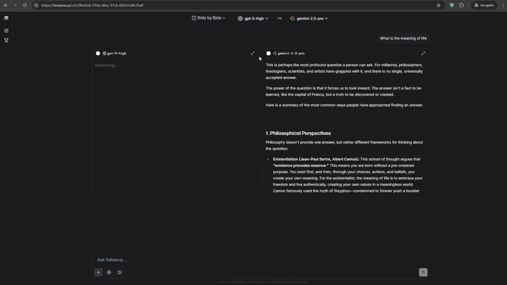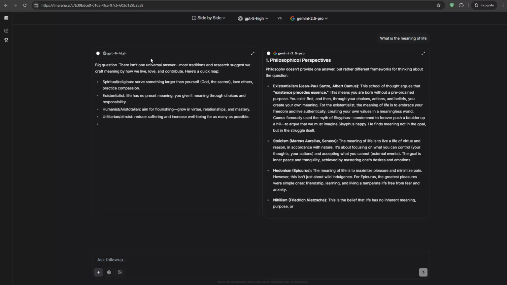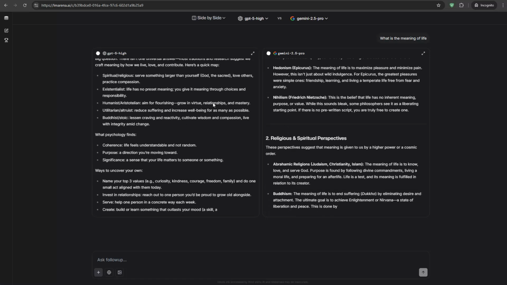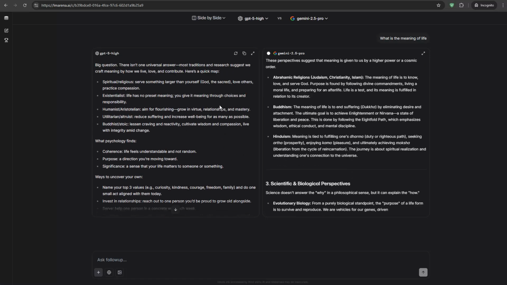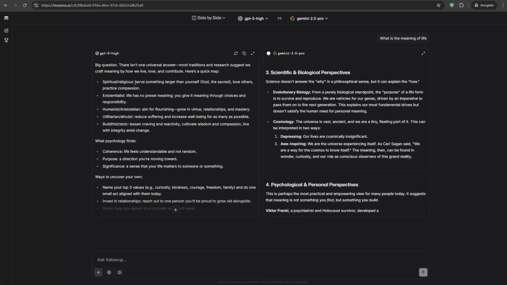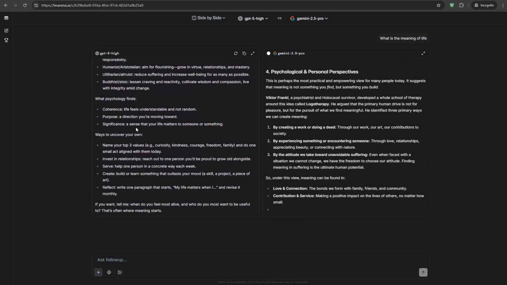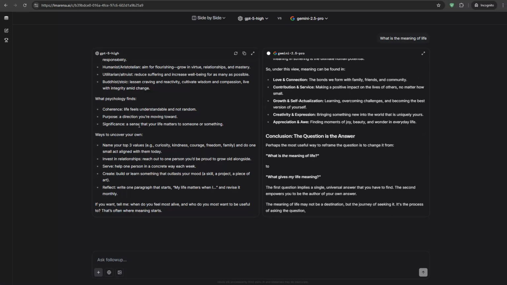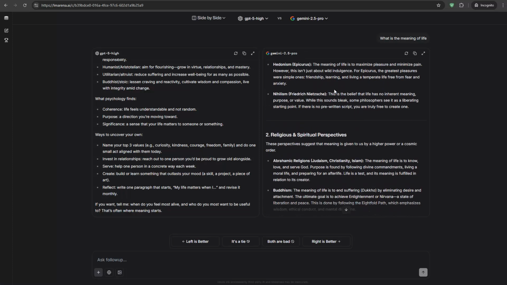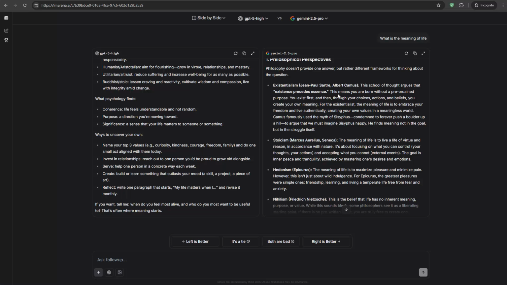And we see it starts, so Gemini is a little bit faster than GPT-5 here at the beginning, but then you can see here exactly the answers from both of these models, right? You can say you get big question, and so on, spiritual, religious, existentialist, and so on and so on. So this answer is definitely shorter than this one, Gemini 2.5 Pro. But again, I mean, the prompt was very simple. It was not a very good prompt by any means, because I just said the simple question and I did not specify the output format, length, or anything like that. The tone, nothing.